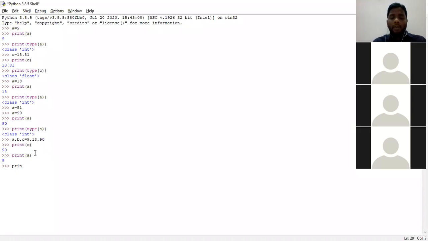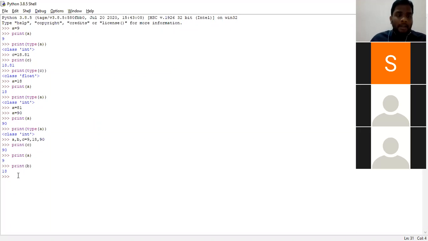Now we shall check what will be the value of B. Now tell me what will be the value of B. 18, sir. Exactly, 18. Clear? Okay. So I have satisfied the third condition also. I have taken multiple variables with multiple values.